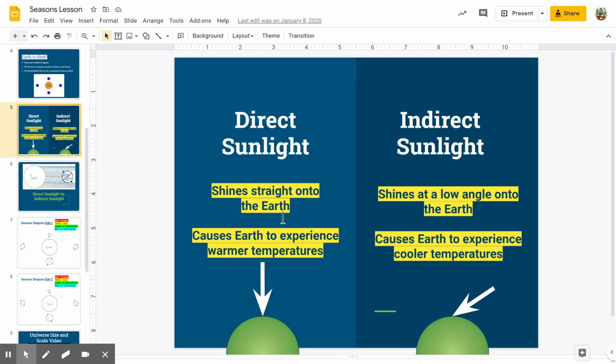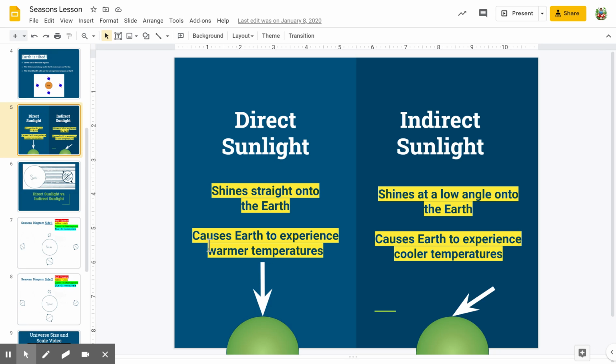So this direct sunlight shines straight onto the Earth, and it causes us to experience warmer temperatures. And the indirect sunlight shines at a low angle to the Earth and gives us cooler temperatures. So this light is not shining directly onto the Earth. It is going at an angle, and it's a very low angle. It's a very small angle, so we're not getting as much direct sunlight, okay?